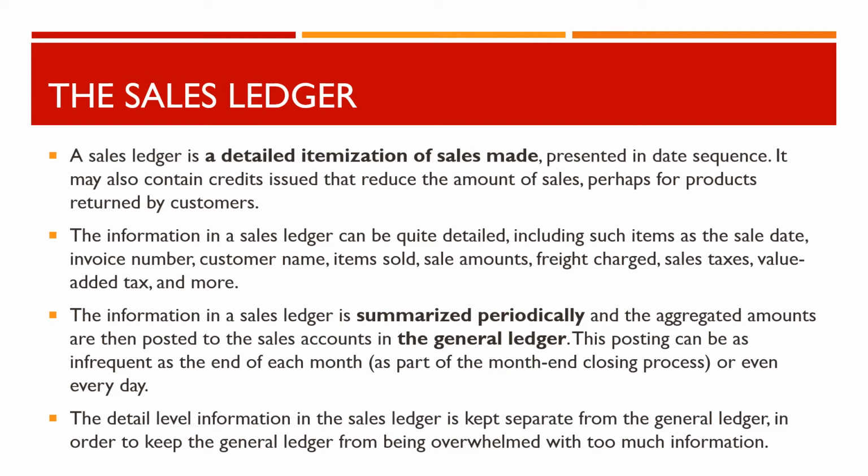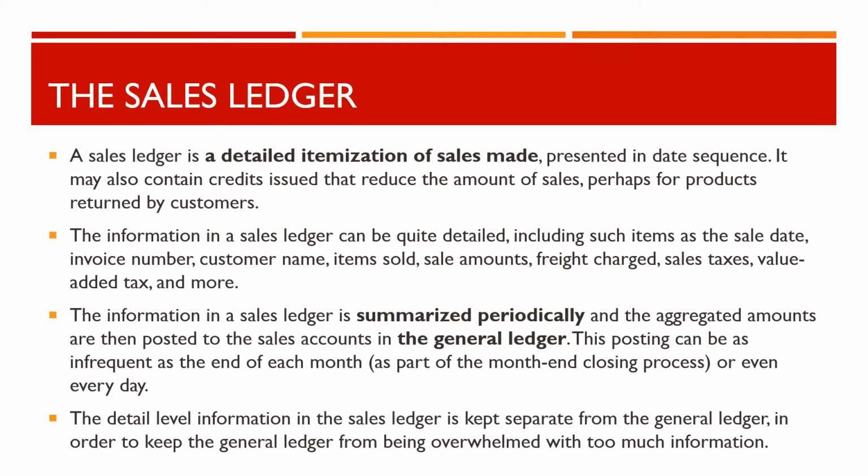The information in a sales ledger is summarized periodically, and the aggregated amounts are then posted to the sales accounts in the general ledger. This posting can be as infrequent as the end of each month, as part of the month-end closing process, or even every day.